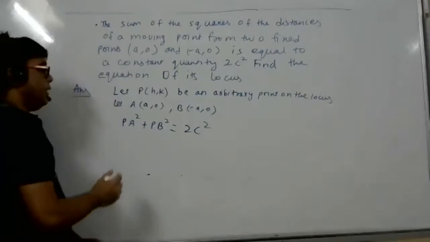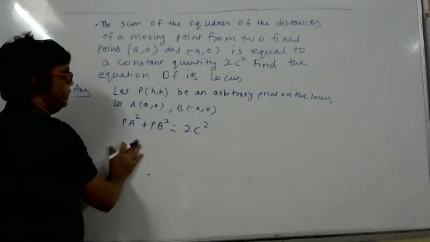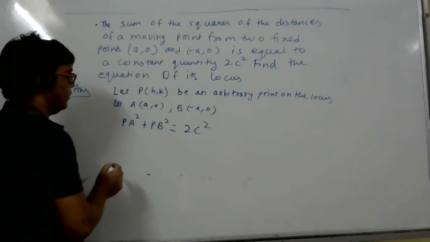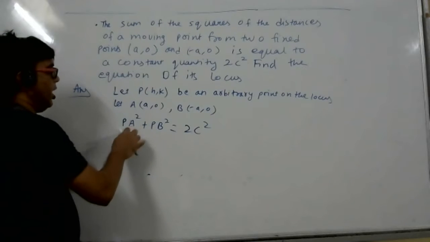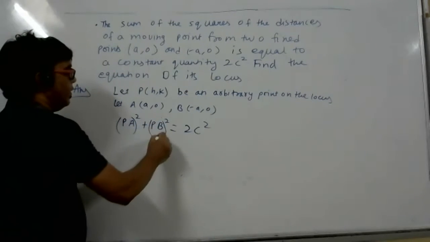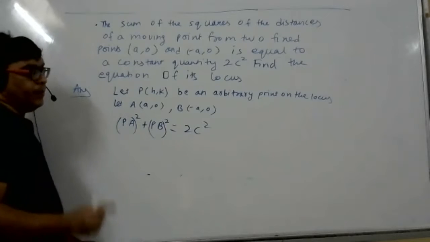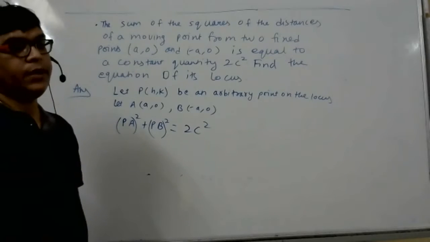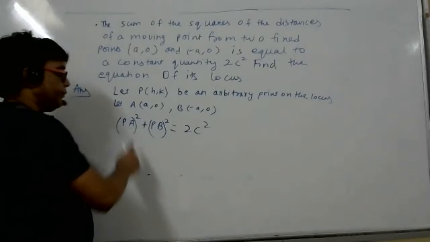Ananya, what doubt do you have, student? Shouldn't it be PA whole square and PB whole square? PA square means PA whole square only, student. PB is one quantity, so you can put a bracket.